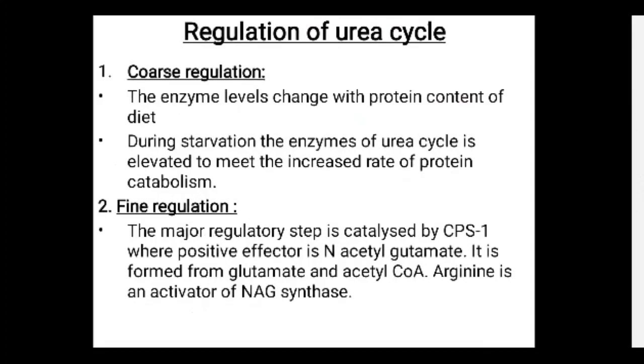When the rate of protein catabolism is high, the urea cycle enzyme rate is elevated to meet the increased rate of protein catabolism, as during starvation.